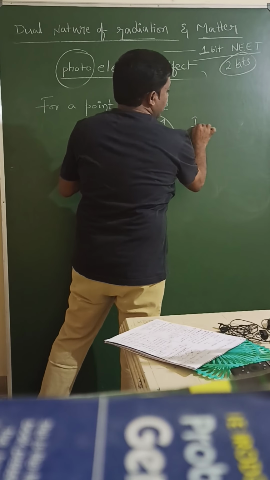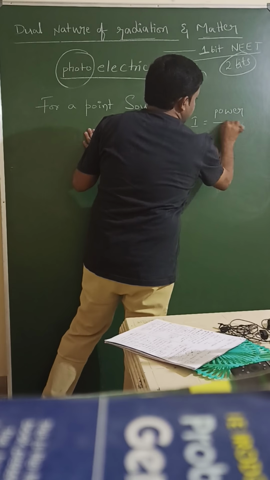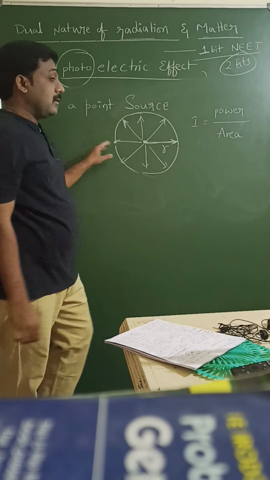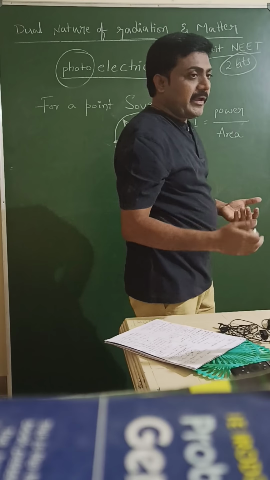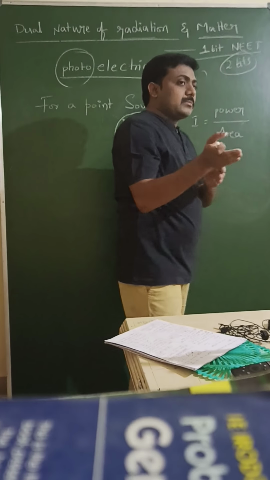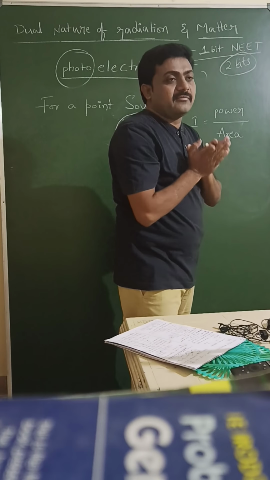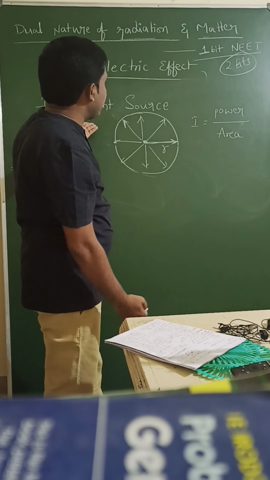According to the formula of intensity, I is equal to power by area. What we are discussing is our topic, the photoelectric effect. Basic points related to photons, we discuss one by one. So this is one of the points.